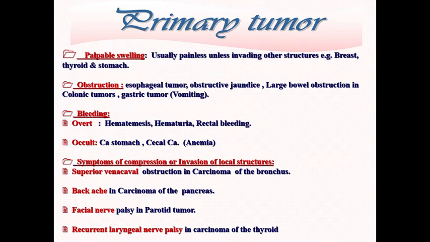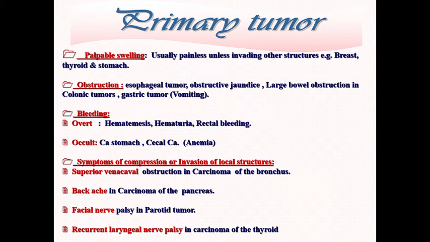When a tumor occurs in a tubular structure, it causes obstruction of that structure, whether it is a luminal structure like the esophagus, resulting in dysphagia, or obstructive jaundice, as in obstruction of the common bile duct, or a large bowel obstruction, as in colonic tumors, and the development of a gastric tumor resulting in vomiting.